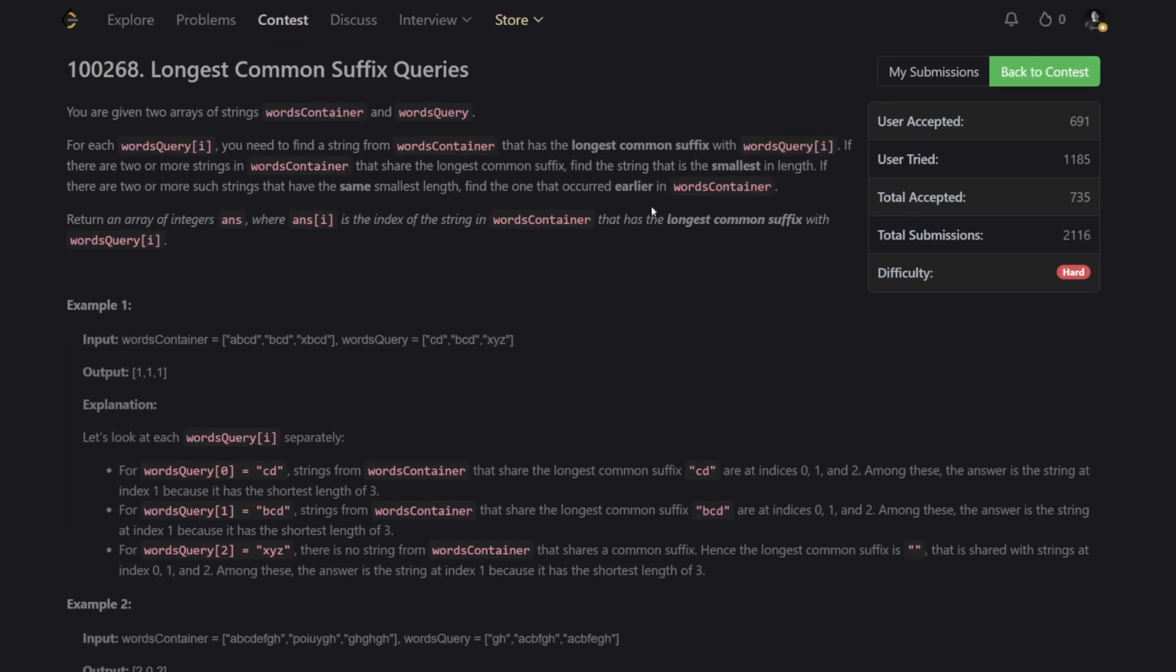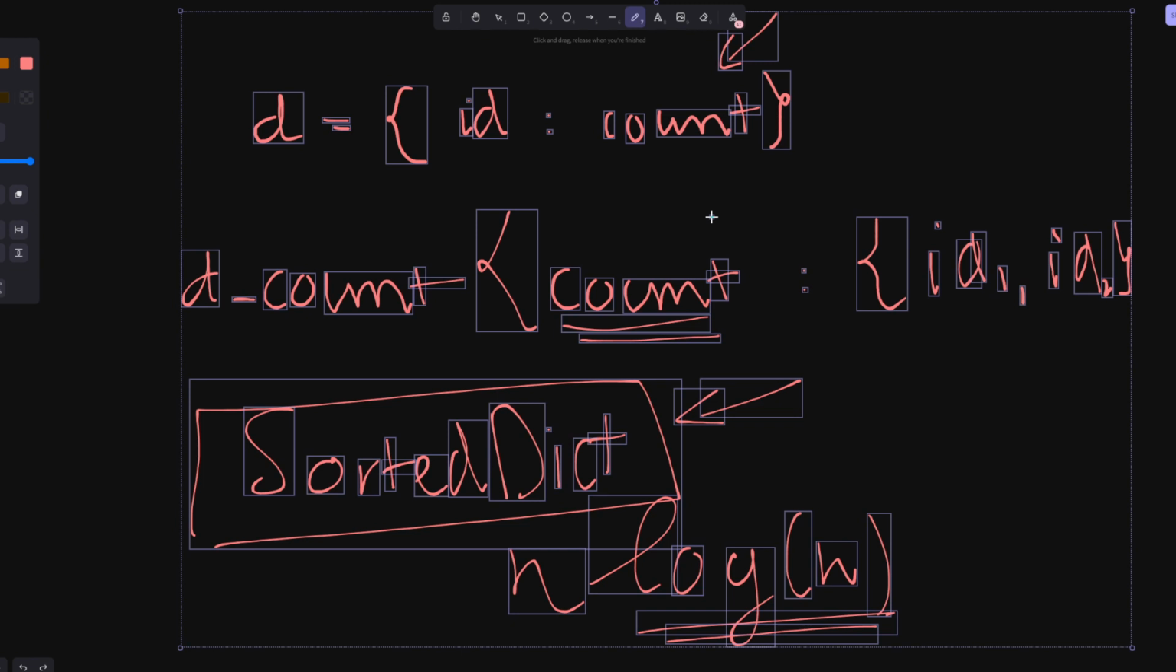Okay, so overall the solution for this would be a trie. But this trie is a reverse trie. It's not the prefix trie that we are commonly used to. You actually build a suffix trie. So let me put the example here.